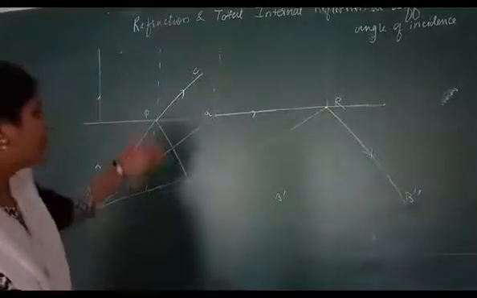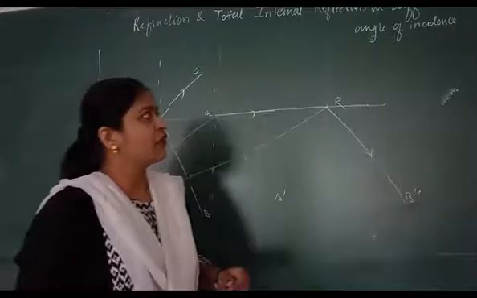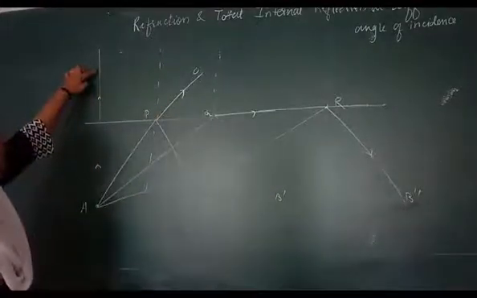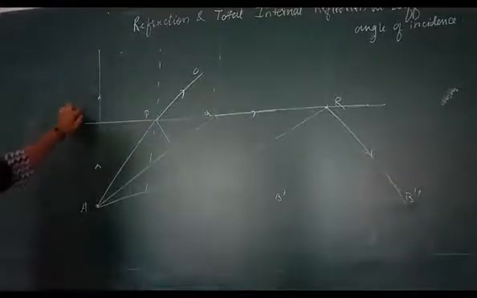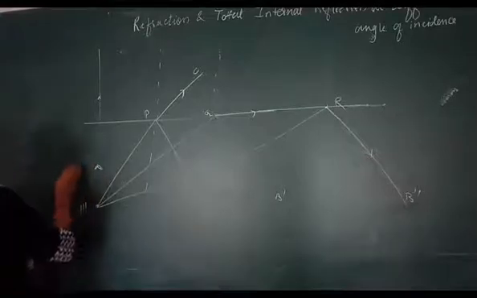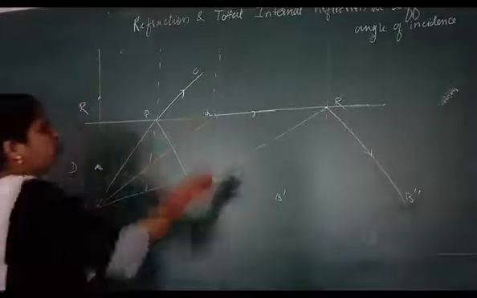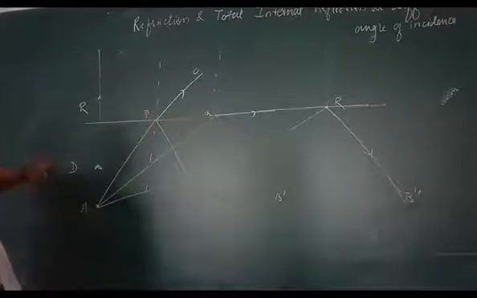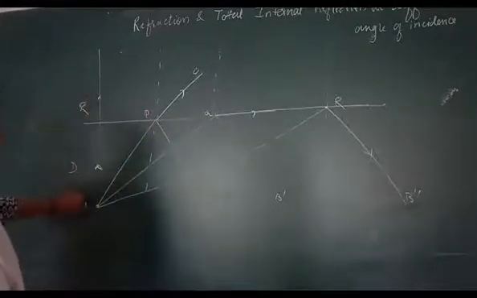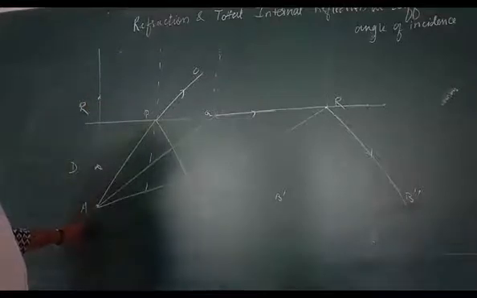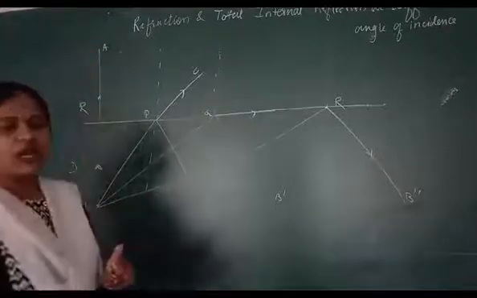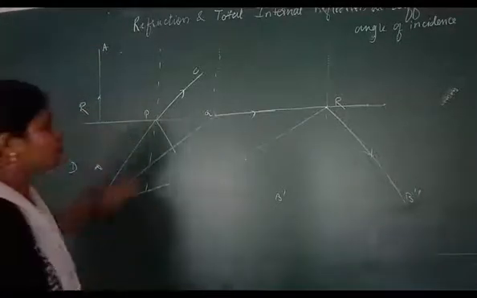Here is the diagram for refraction and total internal reflection at different angles of incidence. You can find that this ray of light passes through the normal; this is a denser medium and this is a rarer medium, and this is the medium of separation, or we can say the line of interface. See, when the ray of light passes from this point source A through the normal, it will pass straight without any deviation. No deviation of light takes place.